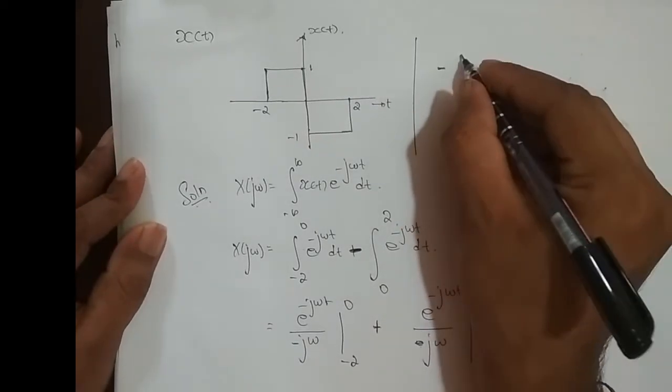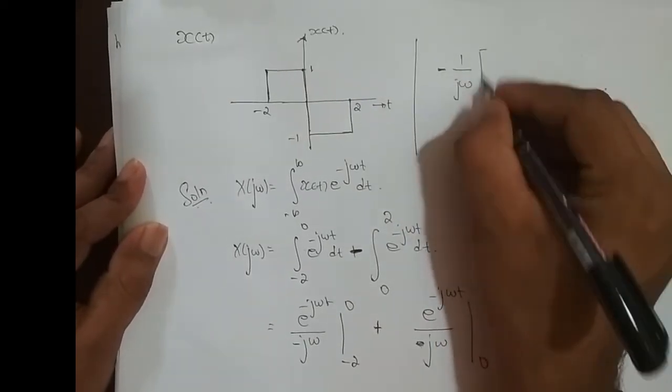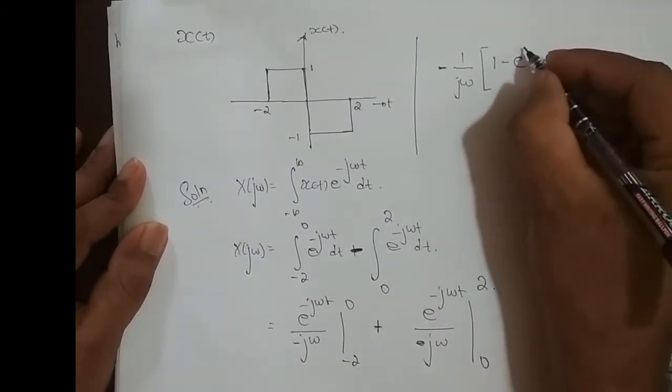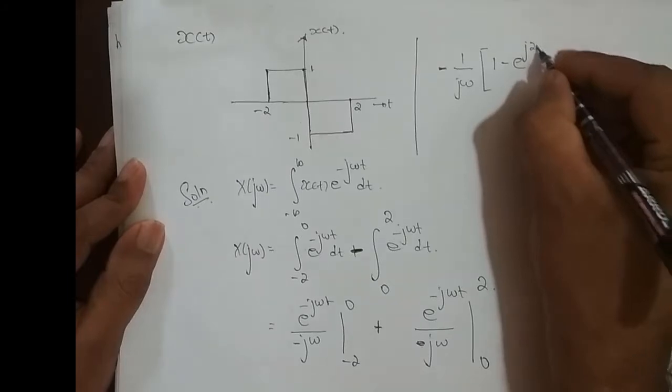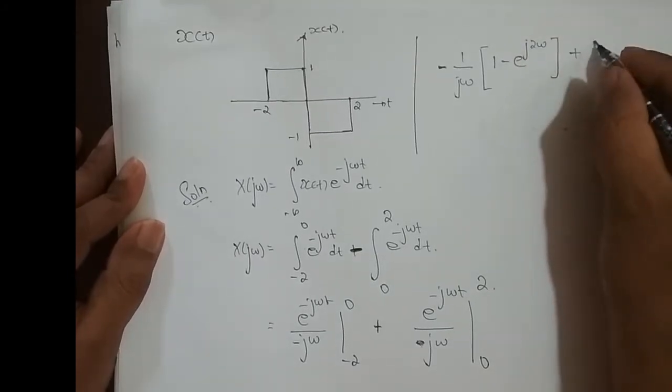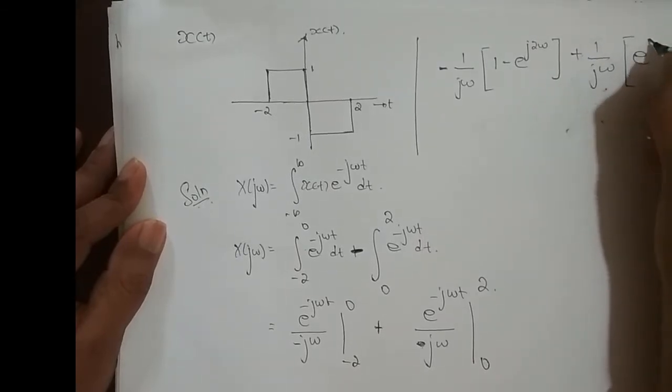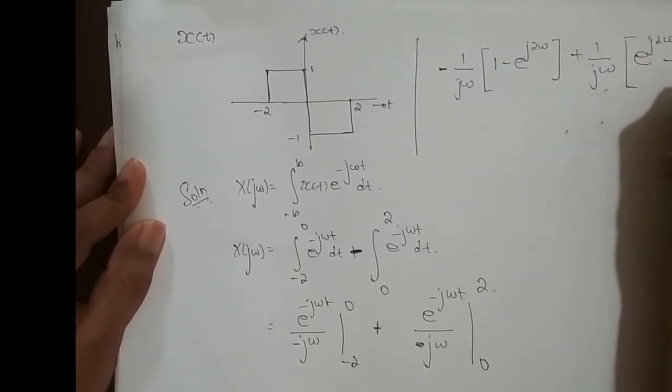So if I take minus of 1 by j omega out, and if I apply the limit, e power 0 is 1 minus e power minus into minus plus j 2 omega plus 1 by j omega, I'll take it out and I'll apply the limit, e power minus j 2 omega minus e power 0 is 1.